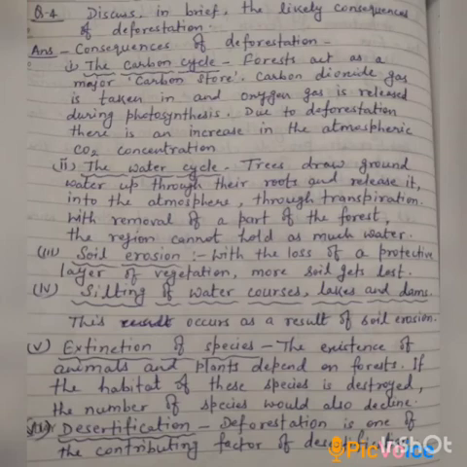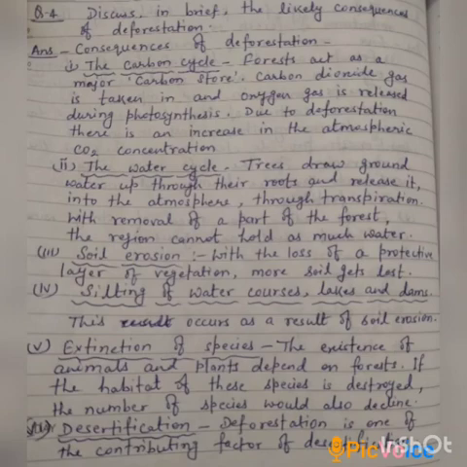Number 2, the water cycle. Trees draw groundwater up through their roots and release it into the atmosphere through transpiration. With removal of a part of the forest, the region cannot hold as much water. Soil erosion. With the loss of a protective layer of vegetation, more soil gets lost. Next, silting of water courses, lakes, and dams. This occurs as a result of soil erosion.